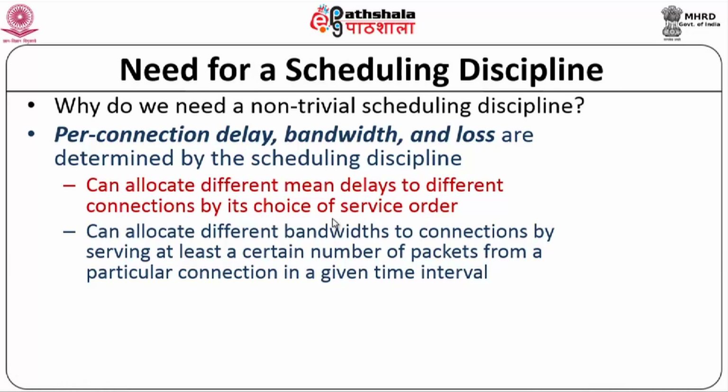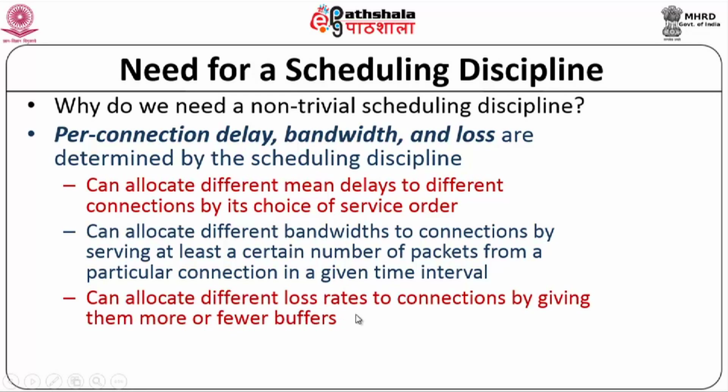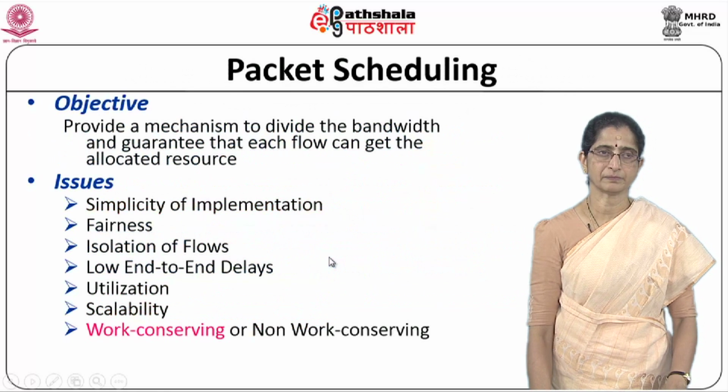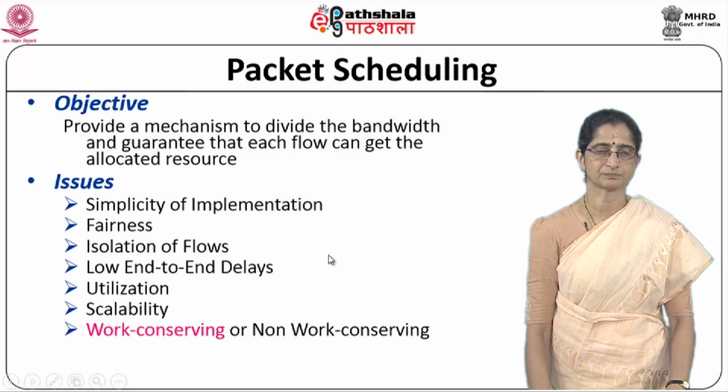So, you could allocate different mean delays to different connections by its choice of service order. That is one important aspect. Second thing is you can allocate different bandwidths to connections by serving at least a certain number of packets from a particular connection in a given time interval. So, you can affect the bandwidth. Similarly, you can allocate different loss rates to connections by giving them more or fewer buffers or choosing to drop packets from certain flows. So, you can see that the scheduling discipline that you use, by appropriately doing proper allocations, can affect the delay, bandwidth and the loss. So, this becomes one of the important aspects of our QoS techniques.